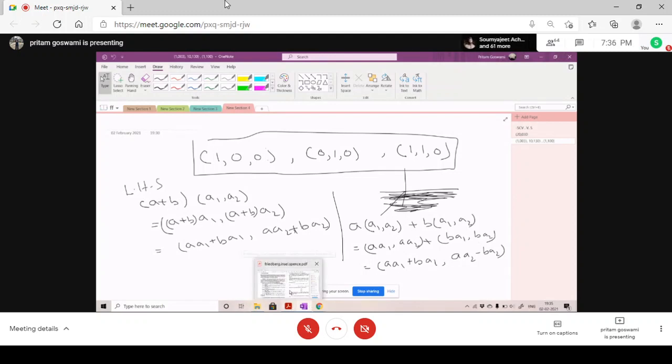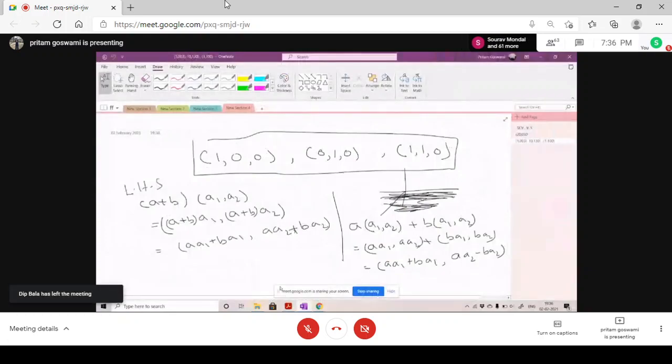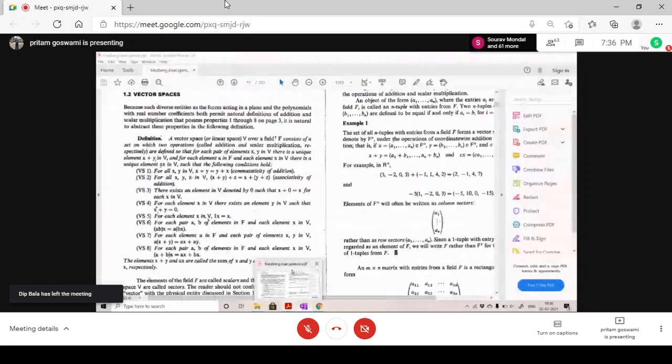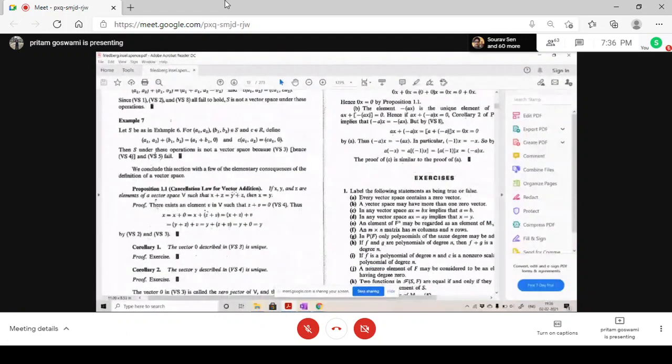Are there any questions other than this? Can you explain the example 7? Example 7, okay, right. One second. What was in example 7? This is defined as A1 plus B1 comma 0. Which one do you not understand?